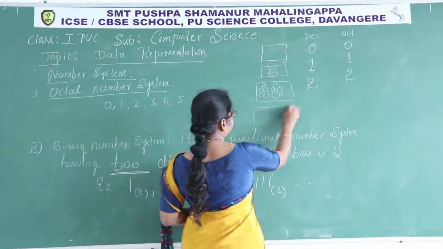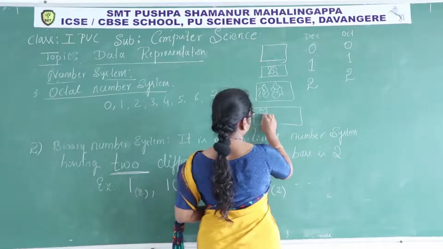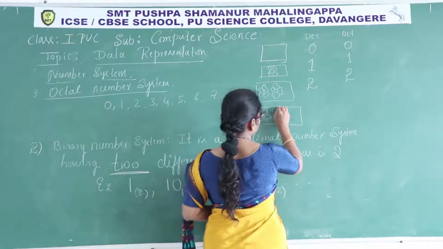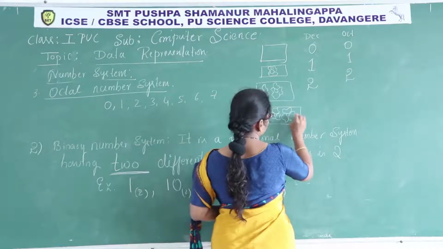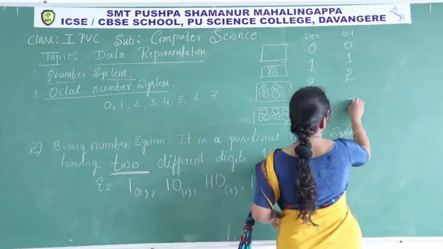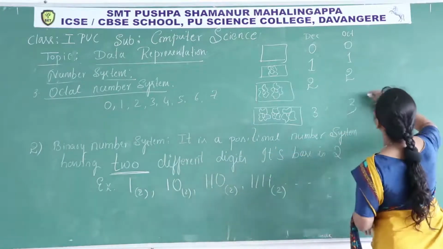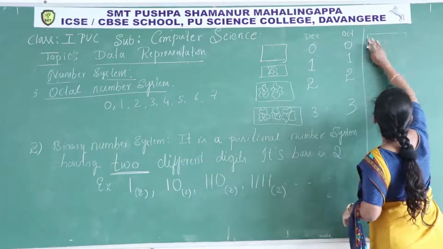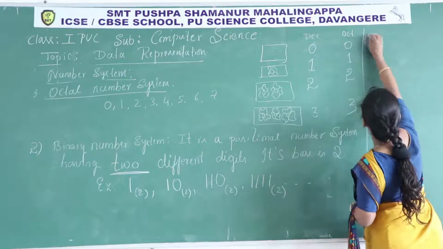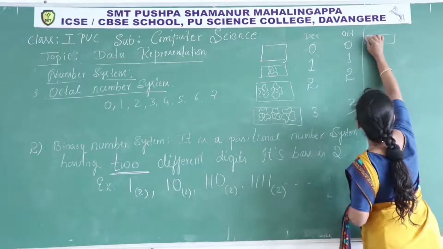For 3 flowers, here also 3. This box has 4 flowers.